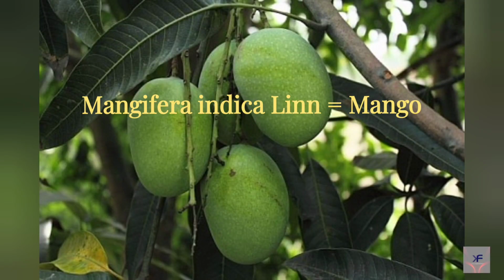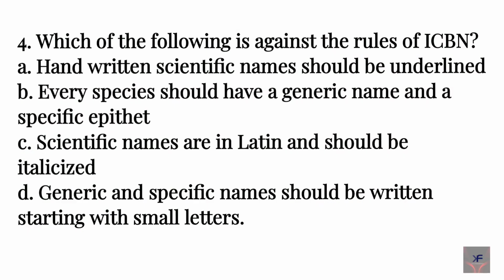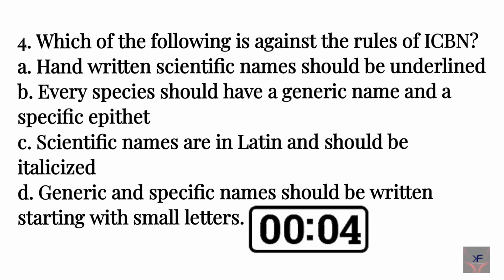Hope you are smarter in learning. Three solid questions you have learnt. Now let's work out the fourth question. Which of the following is against the rules of ICBN? A. Handwritten scientific names should be underlined. B. Every species should have a generic name and a specific epithet. C. Scientific names are in Latin and should be italicized. D. Generic and specific names should be written starting with small letters. Now work out the answer for this.